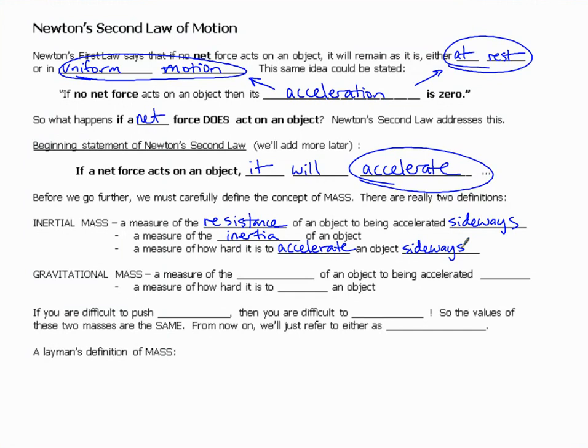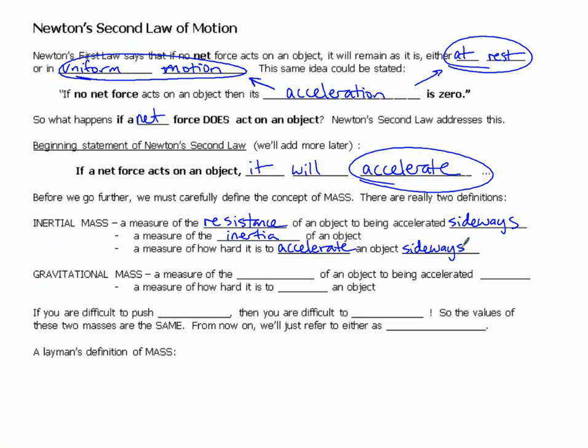Inertial mass is things like hitting a football player and getting them to move backwards, or starting a car from rest at a stop sign, or if you're driving a pickup truck, coming to a stop at a stop sign. These are all measures of inertia. Everything has a certain inertial mass.